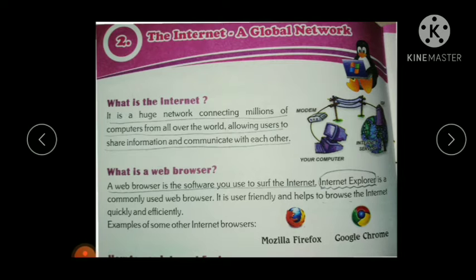What is a web browser? A web browser is the software you use to surf the internet. Internet Explorer is a commonly used web browser. It is user friendly and helps to browse the internet quickly and efficiently.